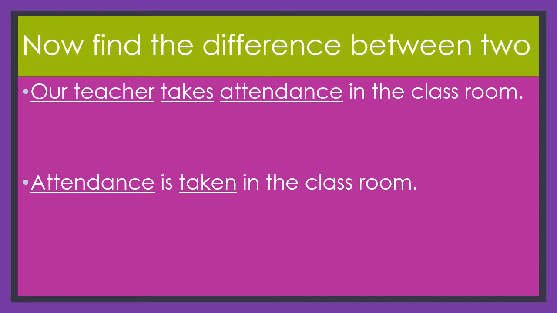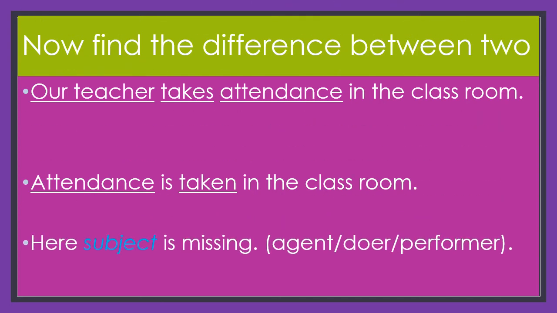Now, what do you observe here? In the second sentence, the subject is missing. Subject is also called agent, doer or performer. Who is performing that action is missing in the sentence. In the first sentence, our teacher is the subject, takes is the verb, attendance is the object. In the second sentence, attendance is the object, the verb is taken, but there is no subject.